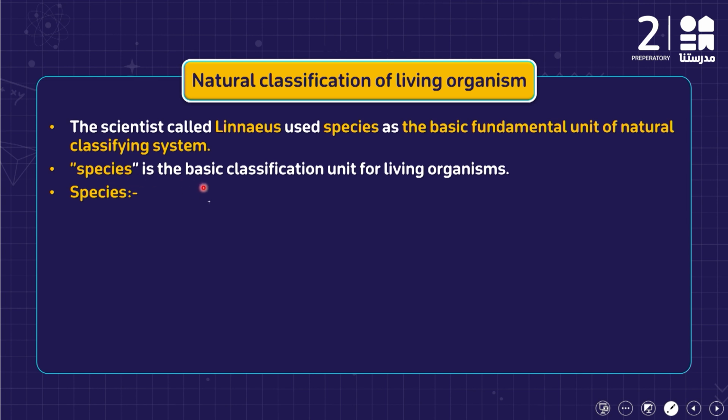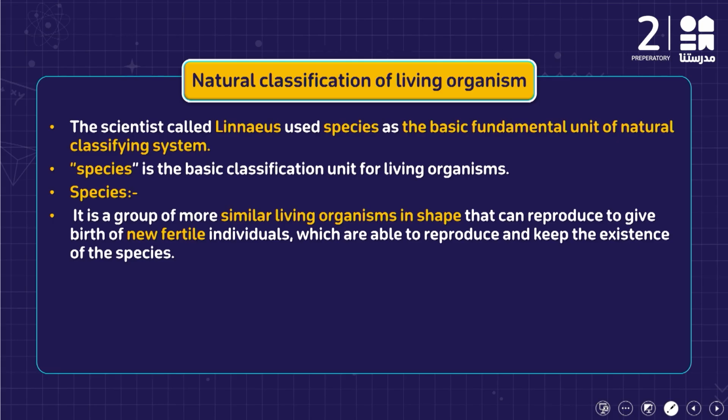So, species is the basic classification unit for living organisms, and this definition is very important. It means they used species to classify the living organisms into different groups. So what is meant by species? It's a group of living organisms that are more similar in shape and can reproduce to give birth to new fertile individuals.